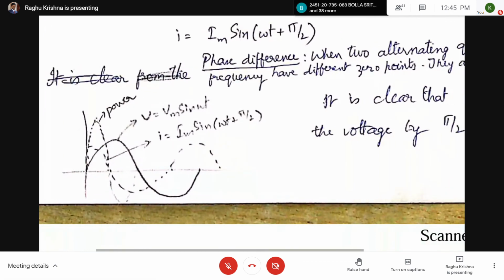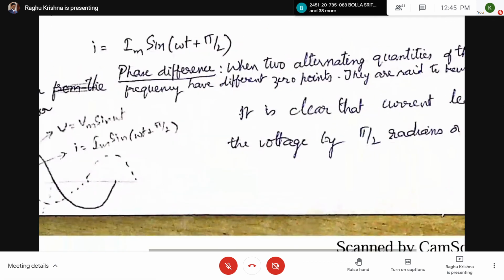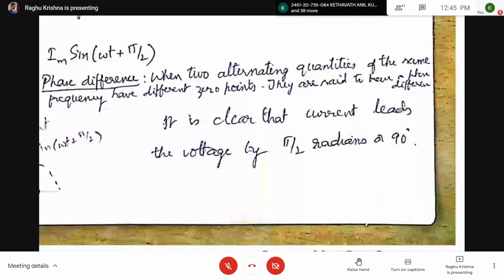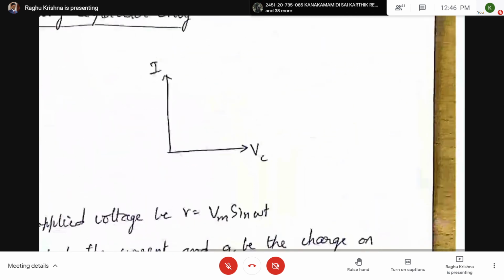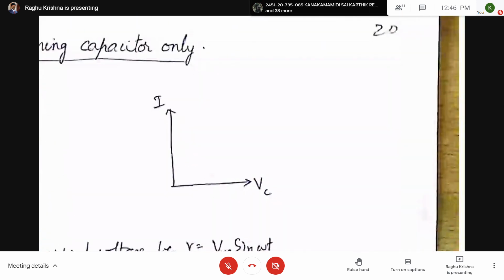Coming to the phase difference. Here it is clear that current is leading the voltage by pi by 2 radians. So here we are going to get this phasor diagram. Here the voltage across the capacitor is Vc, and the current flowing through the capacitor is Ic.